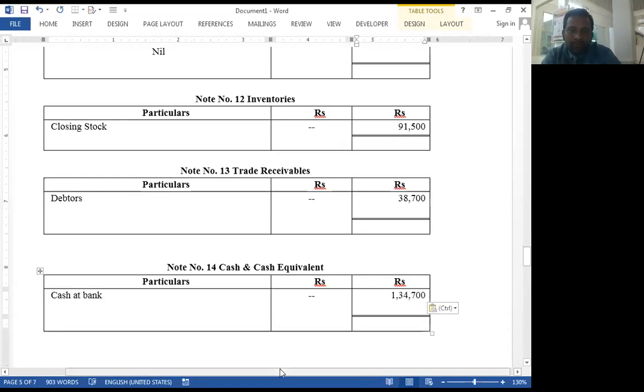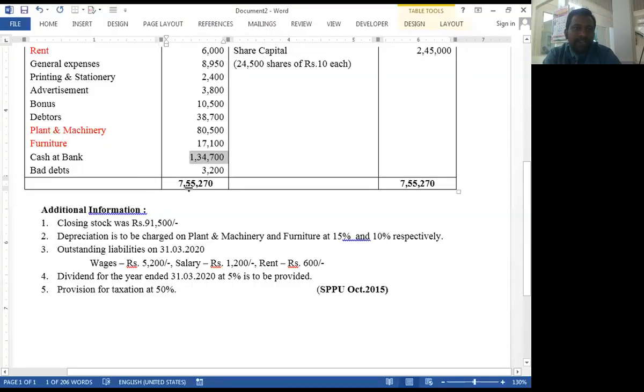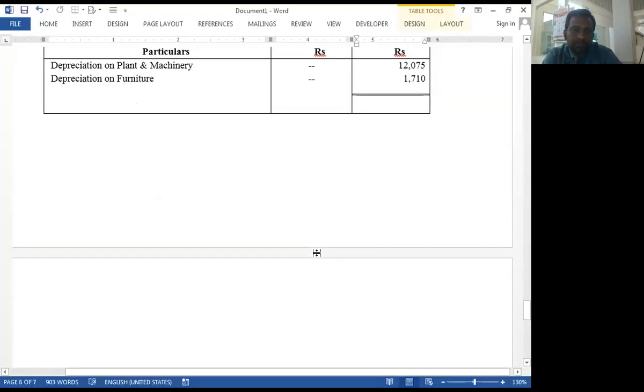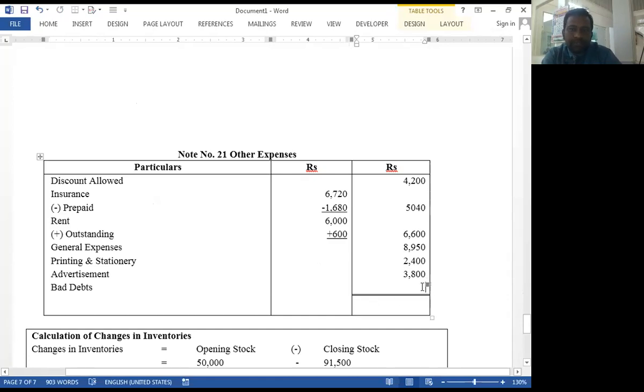Okay. And now the last item, bad debts. The amount of bad debts is rupees 3,200. It is transferred to other expenses. See here.